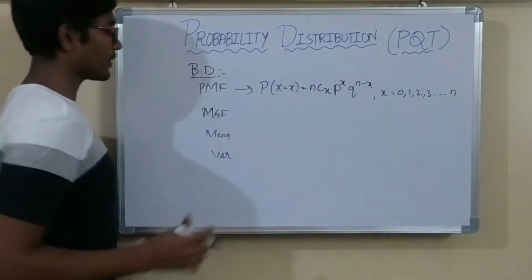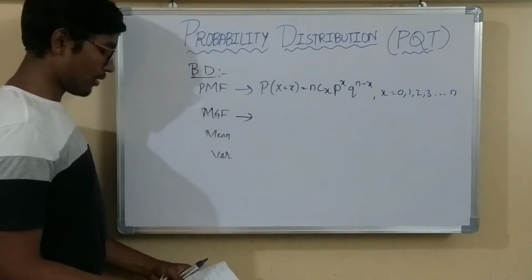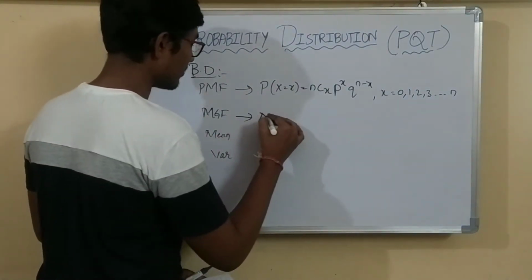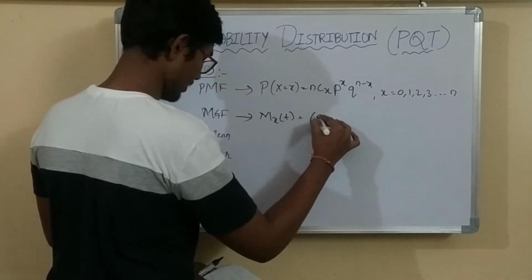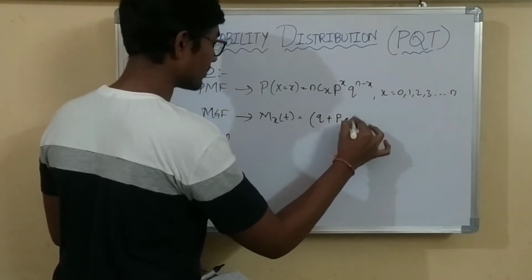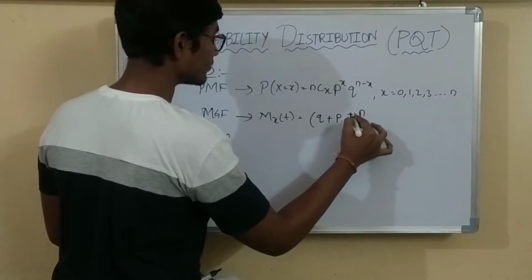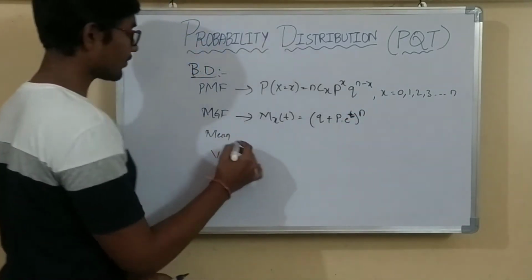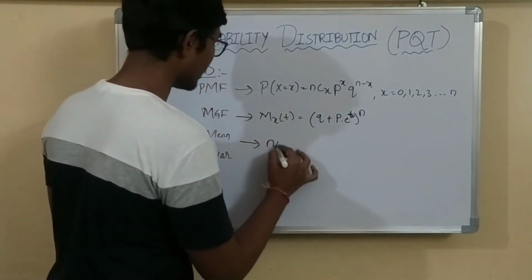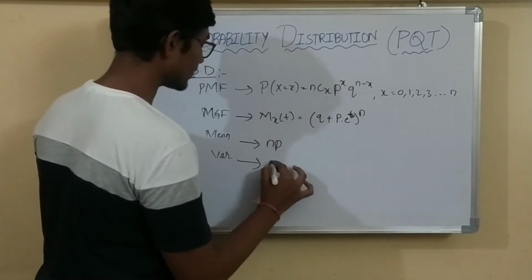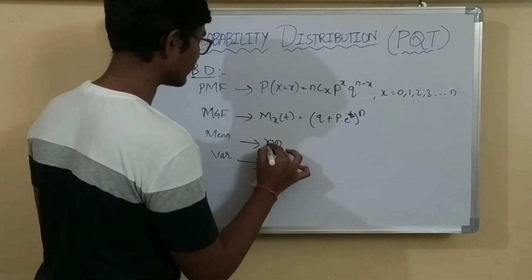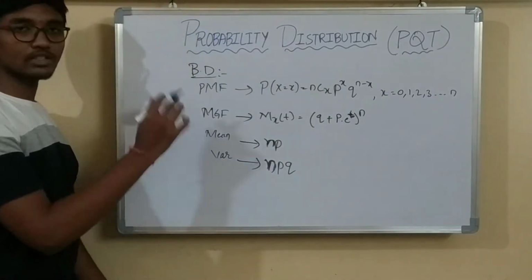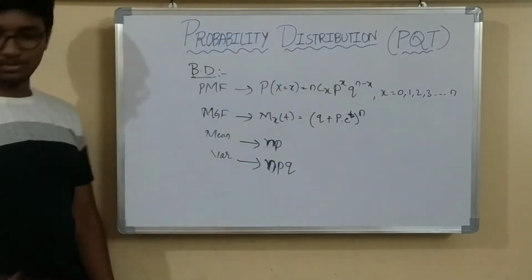The formula for MGF is Mx of t equals (q plus p e power t) whole power n. The formula for mean is np, and the formula for variance is npq. So now let's start a problem on binomial distribution.